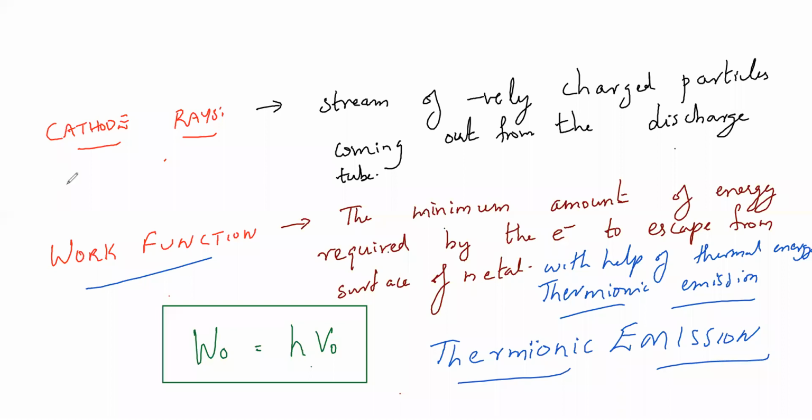Next one, field or cathode emission. Same thing. What is the definition of this? The minimum amount of energy required by the electron to escape from the surface of the metal. Here, with the help of what energy do we give? Thermal energy. Instead of thermal energy, if I give with the help of an electric field, it is called field or cathode emission.